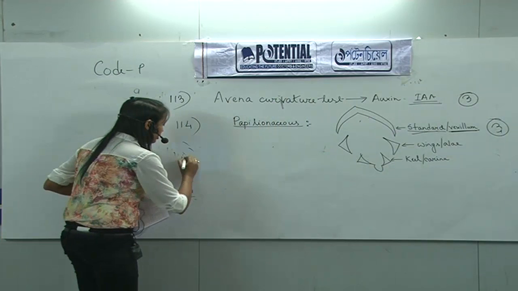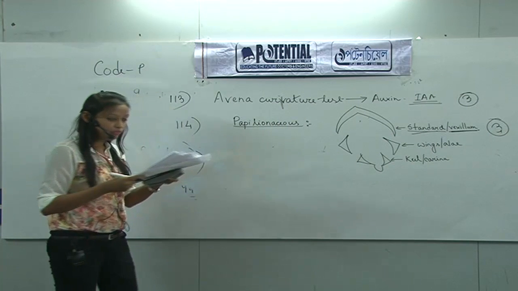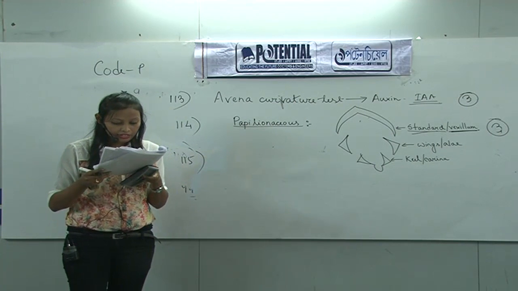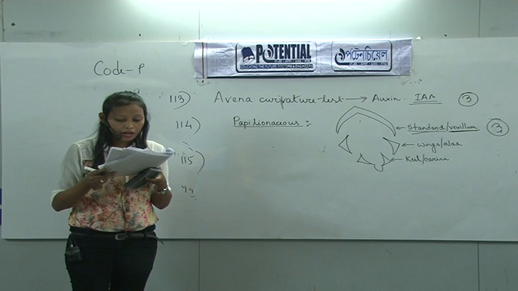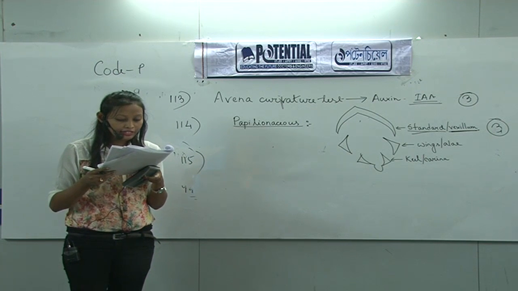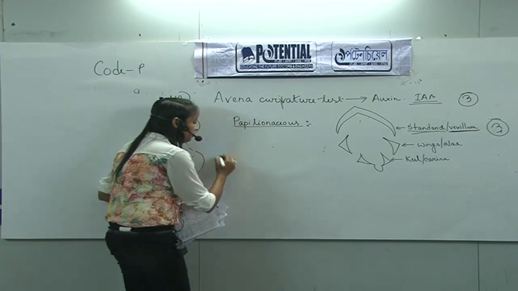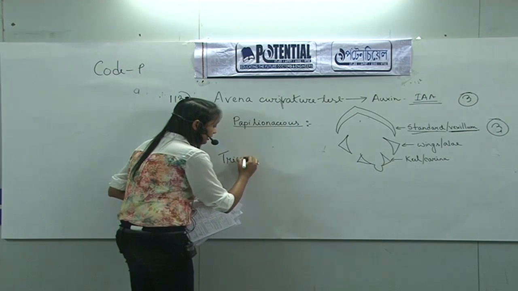Then move to question number 115. Question number 115 is: tricarpellary syncarpous gynoecium is found in the flower of. Tricarpellary, that means number of